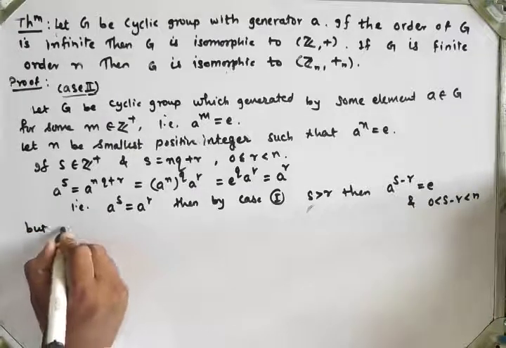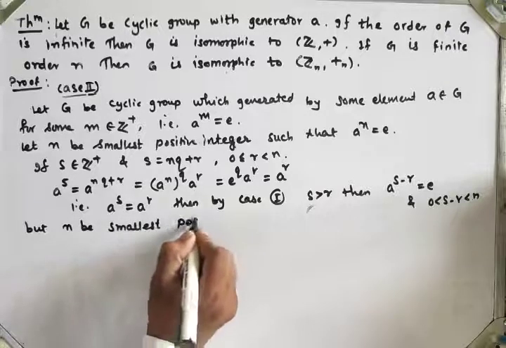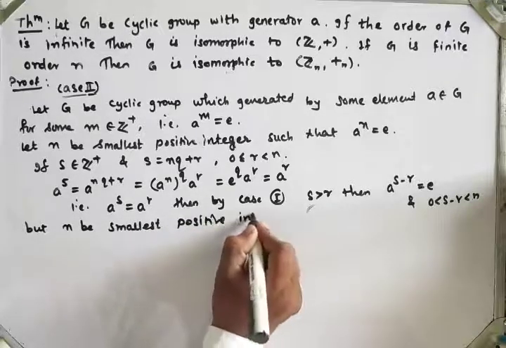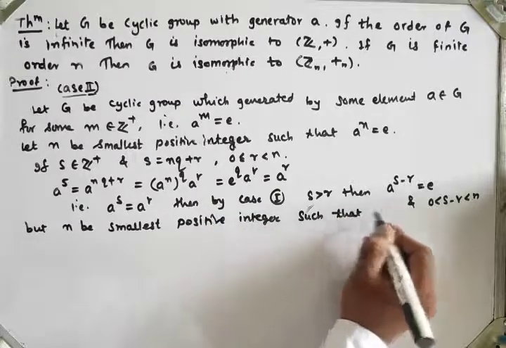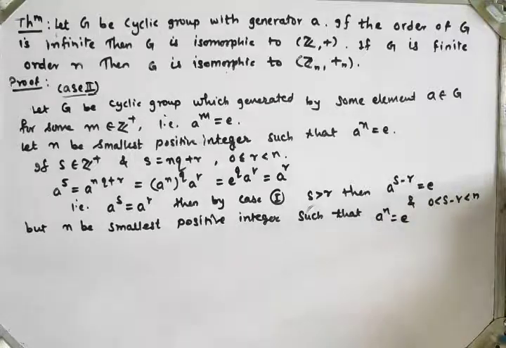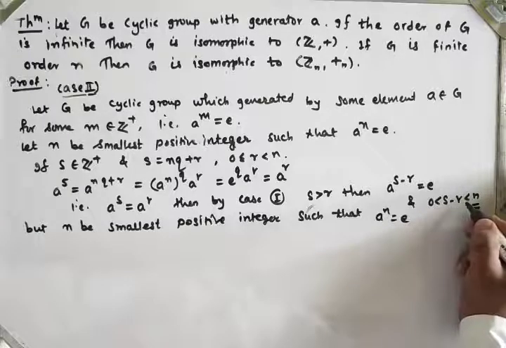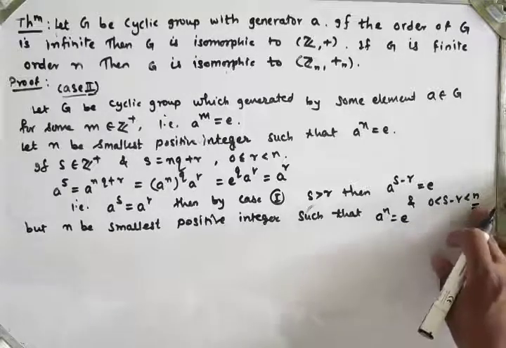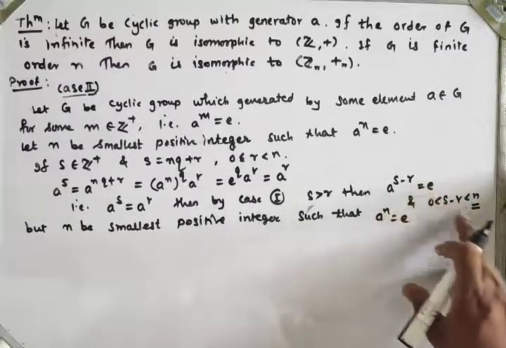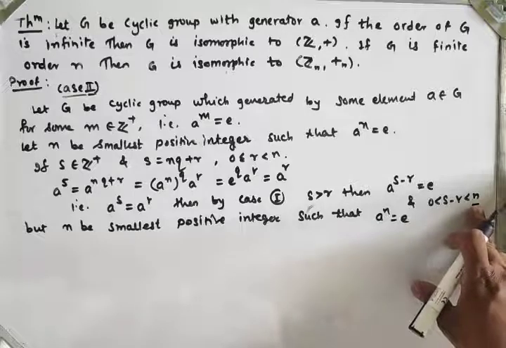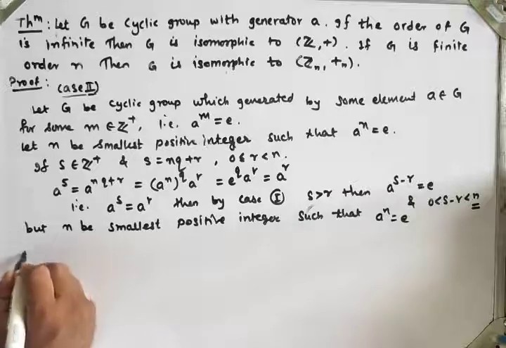But we have taken n to be the smallest positive integer such that a raised to n is equal to identity. Here s minus r is smaller than n, and a raised to s minus r is again identity, and we have assumed that n is the smallest positive integer. So which is a contradiction.